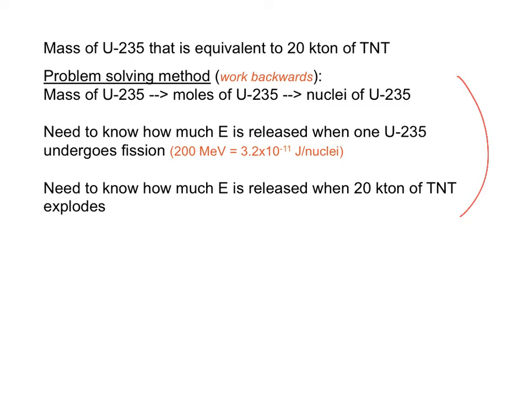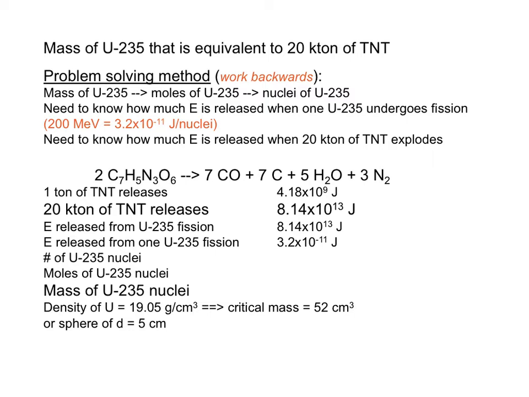We know this is the amount of energy that's released when one U-235 nucleus undergoes induced fission. If we know how much energy is released when 20 kilotons of TNT explodes, we can calculate the number of U-235 nuclei, which is equivalent to that energy. Once we know the nuclei of U-235, we can work backwards to figure out the mass of U-235. 20 kilotons of TNT releases this amount of energy. That's from Hess's law.